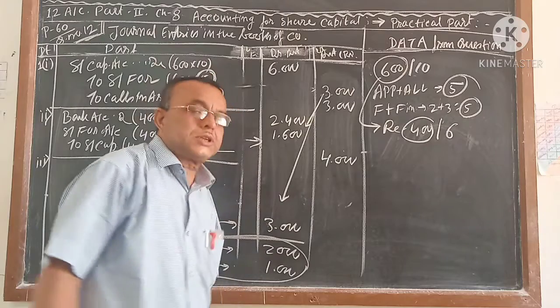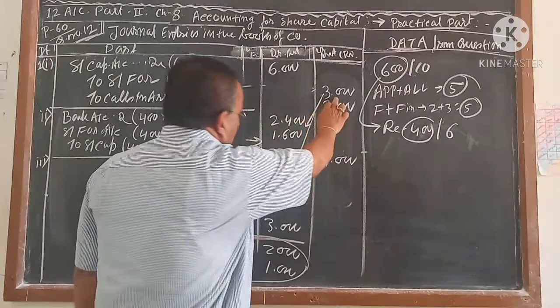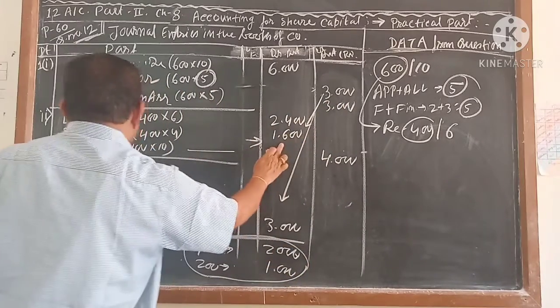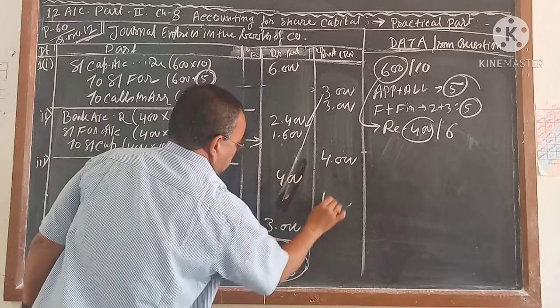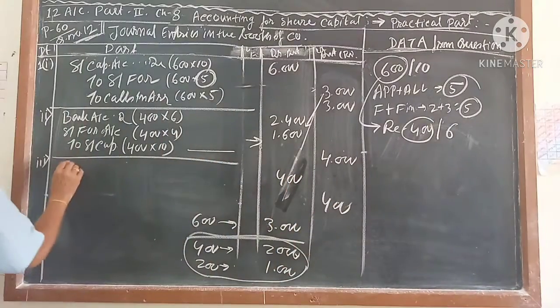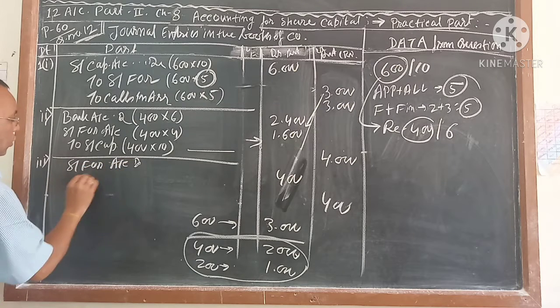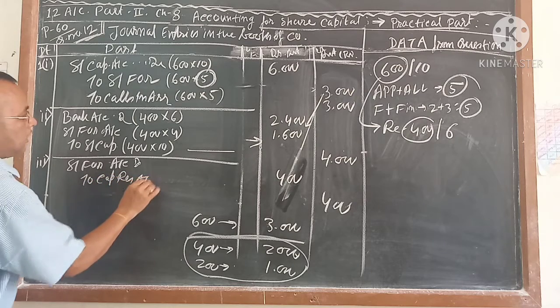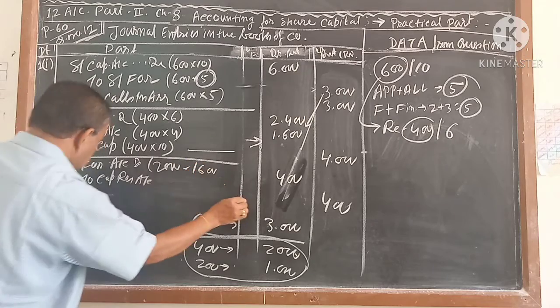Out of the 600 shares, we are going to reissue 400 shares. So how much is the profit for 400 shares? This is 2,000. So now 2,000 minus 1,600 comes to 400. That is called share forfeiture account debit to capital reserve account. That is 2,000 minus 1,600.